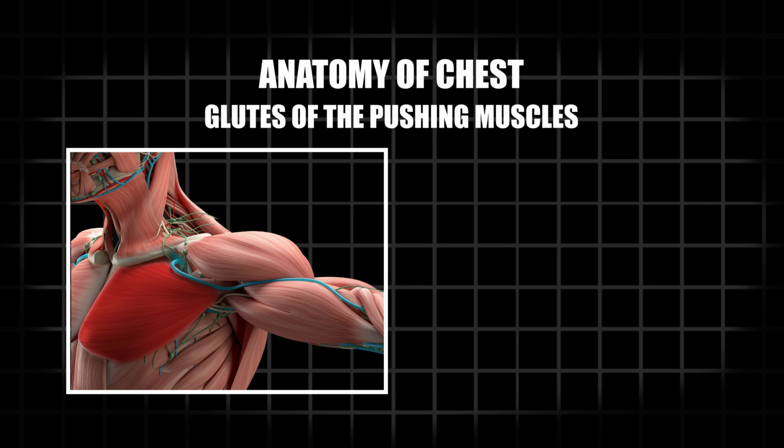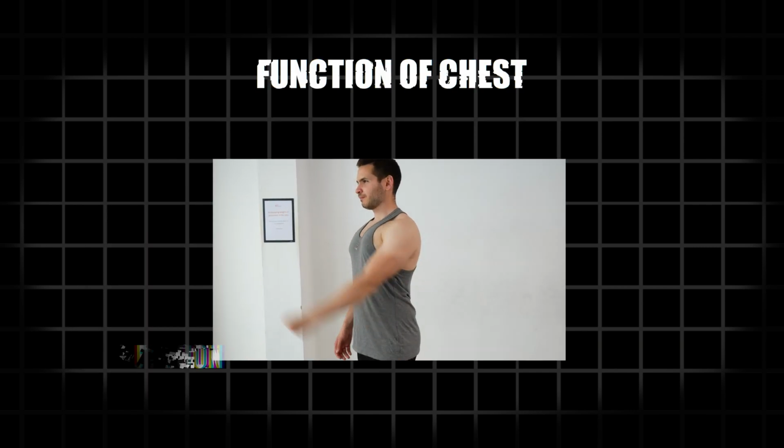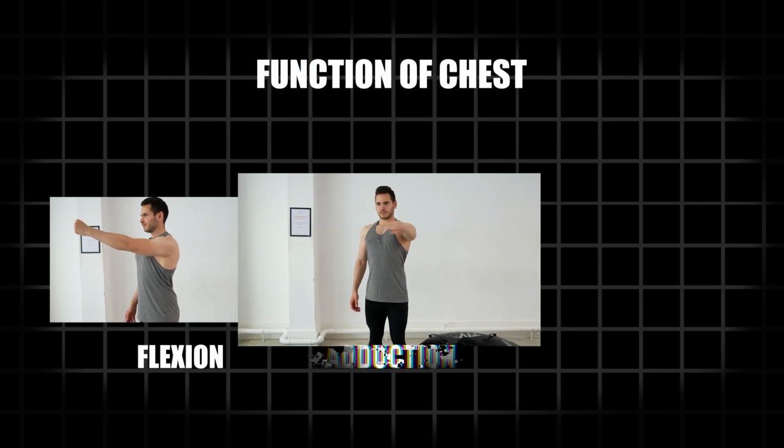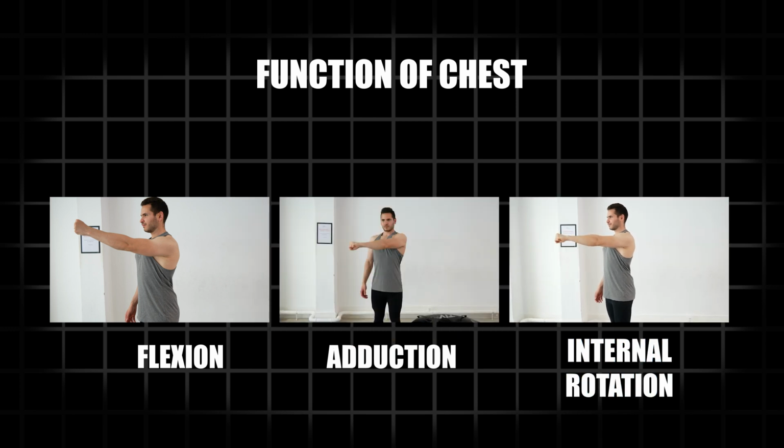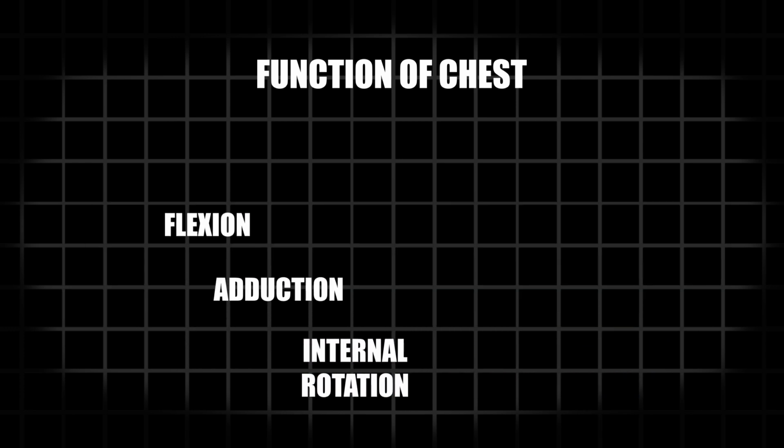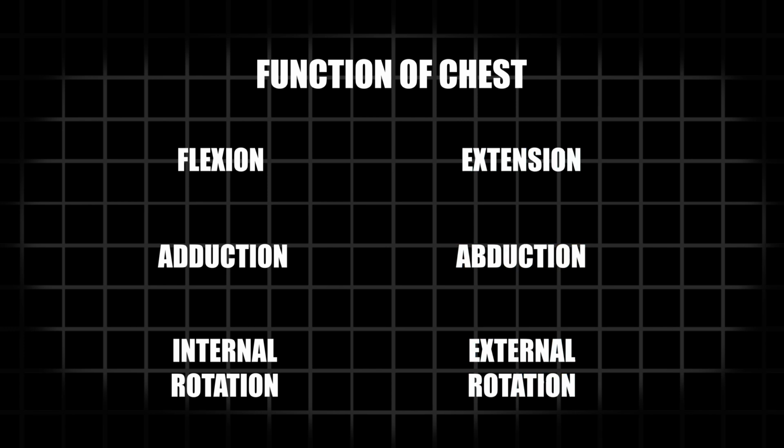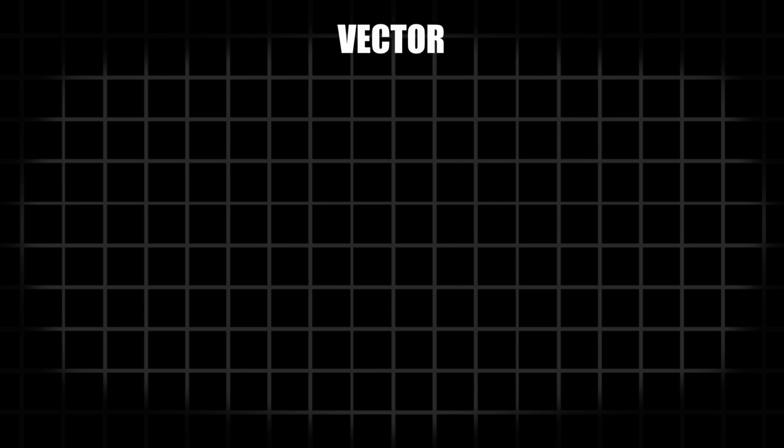If you look at the orientation, you can already tell that your chest muscles will do flexion, adduction, and internal rotation of your arms. If you look at the functions, you can quickly tell that they are the opposite of your glutes, so the compound exercises will be on a different plane as well. Following the rule of third, let's start with the vector.